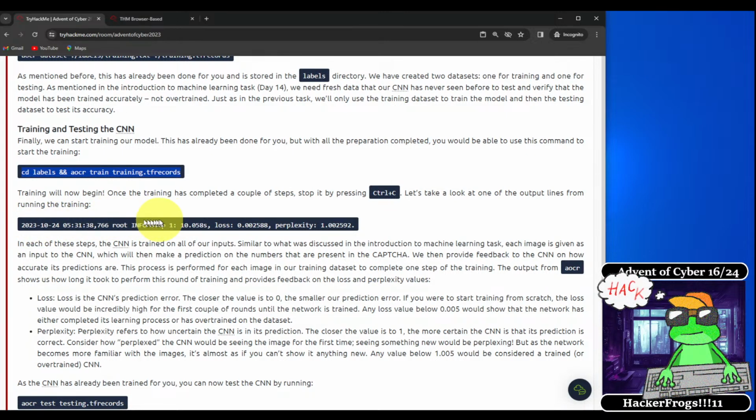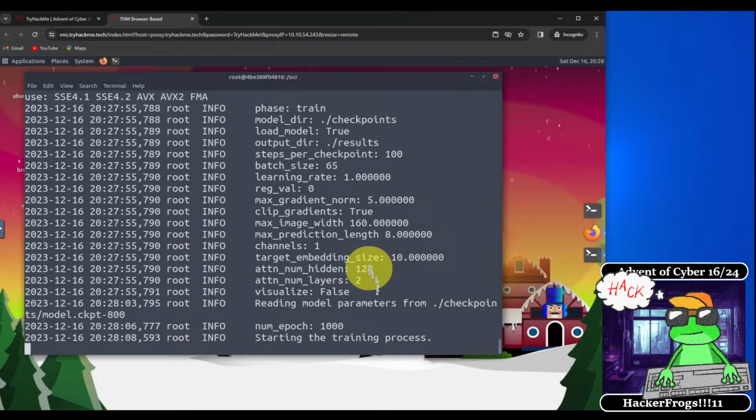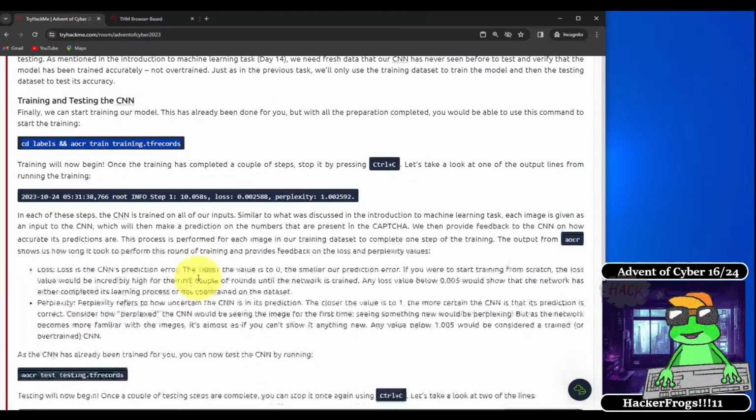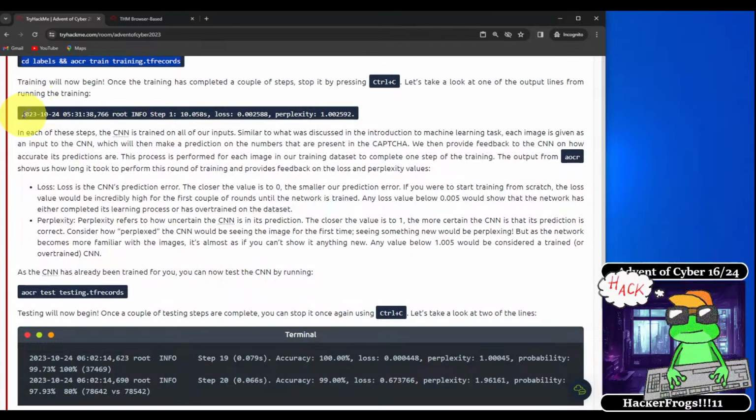Training will now begin. Once the training has completed a couple of steps, stop it by pressing Ctrl-C. Let's take a look at one of the output lines from running the training. So let's stop this using Ctrl-C. So this particular line right here: in each of these steps, the CNN is trained on all of our inputs.